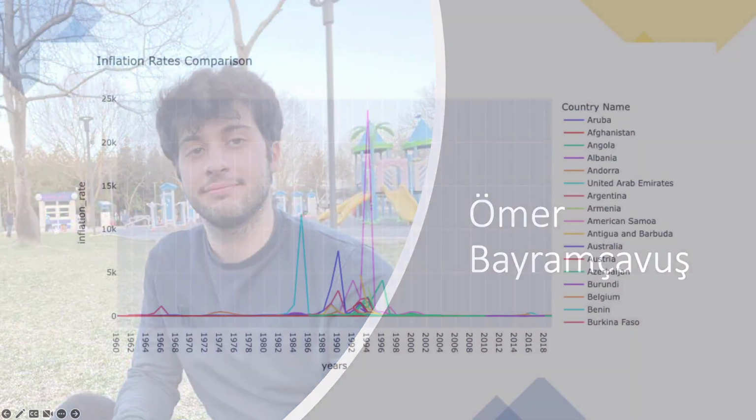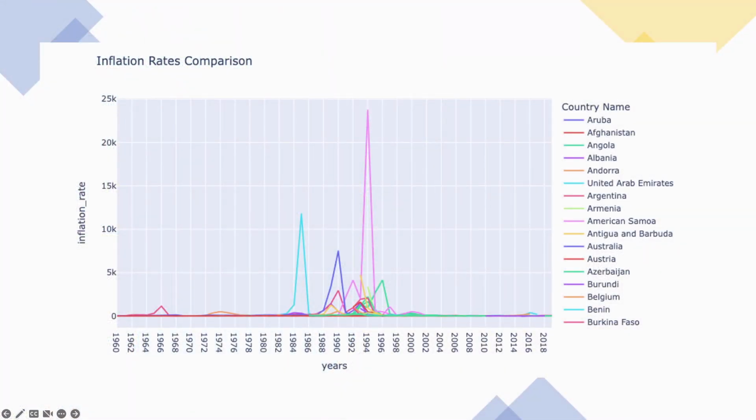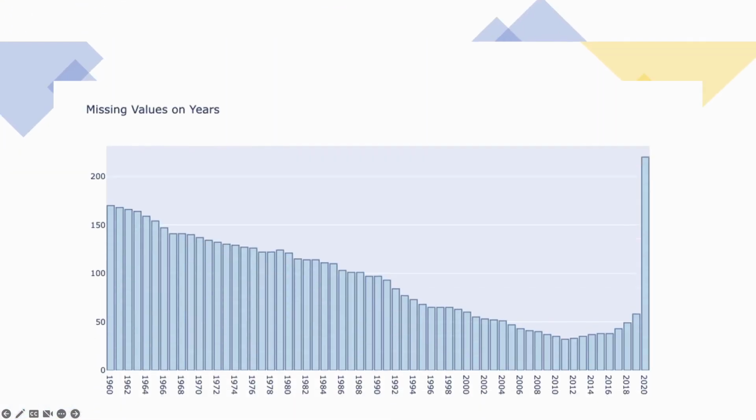My task in the project was to research global inflation, European inflation, and Turkey inflation, and to make the necessary coding about these topics. I used some datasets from Google Trends, World Bank, and Eurostat. In this picture, you can see the comparison table of countries' inflation rates. This data is taken from Google Trends. It can be seen that inflation was very high between 1980 and 2000. The reason for this may be the economic crises experienced in those years.